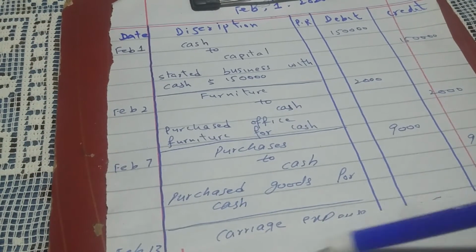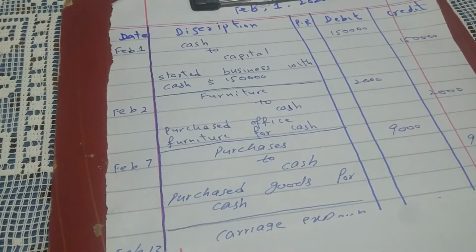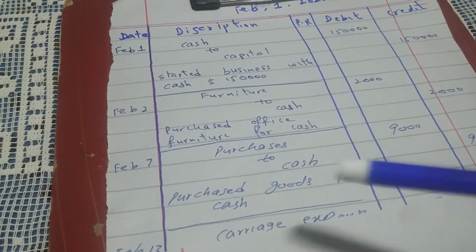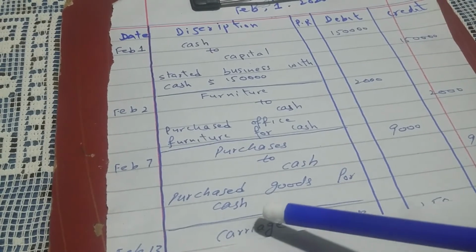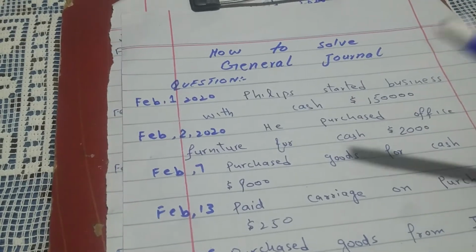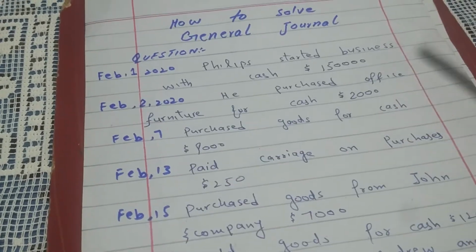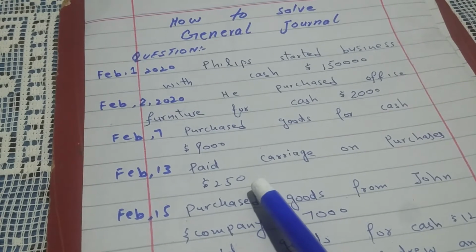Okay, its narration will be like this: purchase goods for cash. If you buy on credit, on installments, then I will write like purchase goods for installments, for credit, for account payable, etc. Okay. Next entry is: paid carriage on purchases $250.